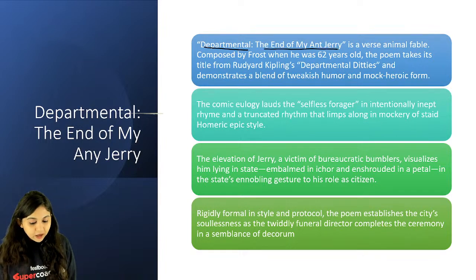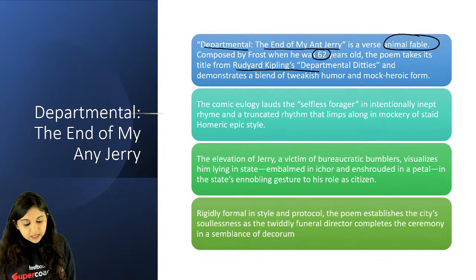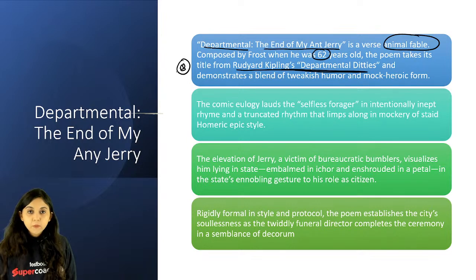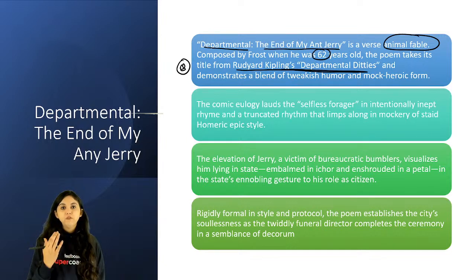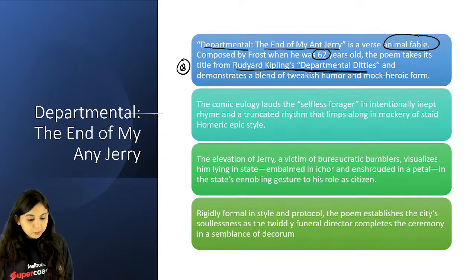Departmental, the End of My Ant Jerry. This is an animal fable. It was composed when Robert Frost was 62 years old, and the title has been taken from Departmental Ditties by Rudyard Kipling. Remember, Love Song of J. Alfred Prufrock is also taken from Kipling's Love Song of Har Dyal. That is what we had talked about in the last class.